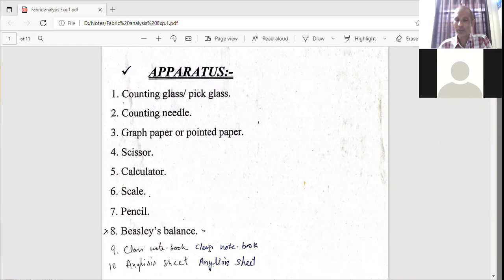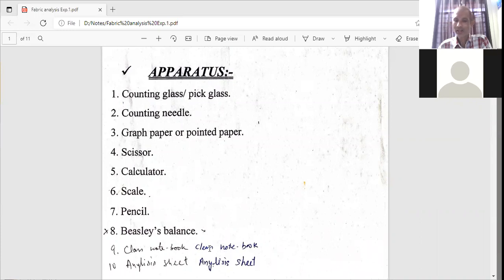When the threads are in fabric like warp and weft, at that stage we use this balance to find out the count of yarn. I will introduce you to this, but if you are in online classes and at home, and you do not have this digital balance, then you can use any digital balance nearby. On nearby shops it is available, and with the help of that also we can find out the count.